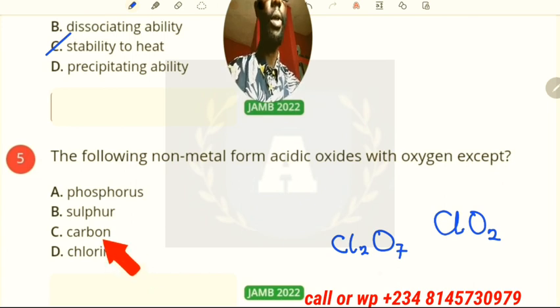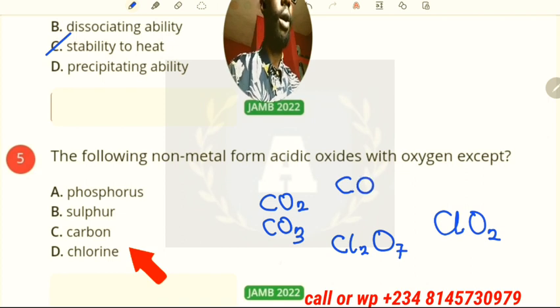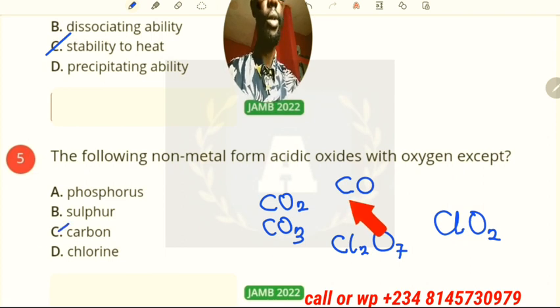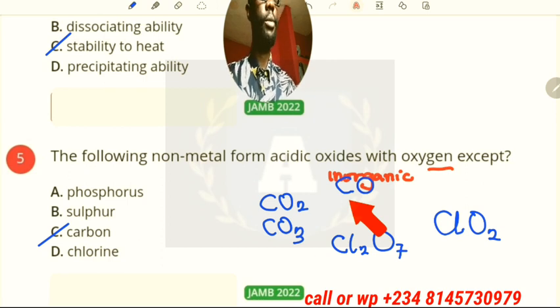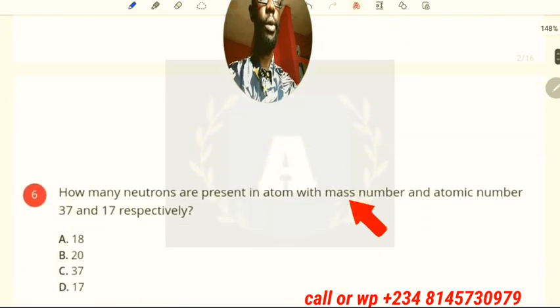All right, but it is only one of the 3 oxides of carbon that is an exception. Carbon 4 oxide is an acid oxide. Carbon 6 oxide is also an acid oxide. But meanwhile, carbon monoxide or carbon 2 oxide is not an acid oxide. So the answer to this question is this. That question is an inorganic chemistry question. So we move to the 6th question.